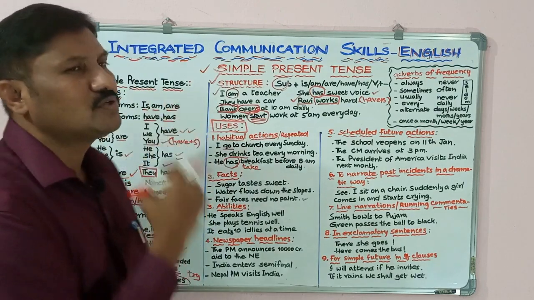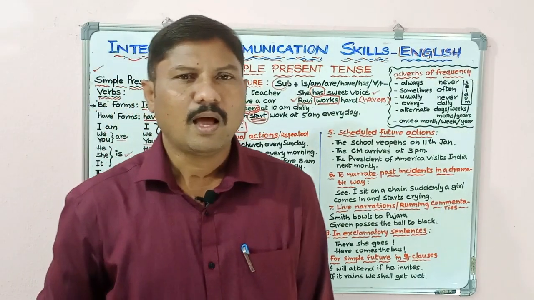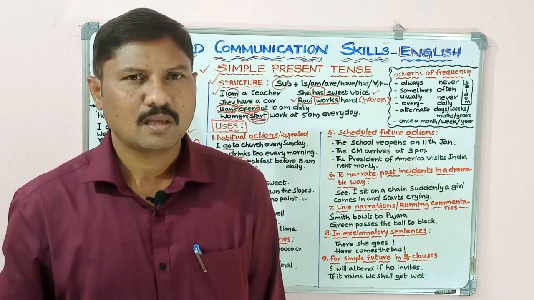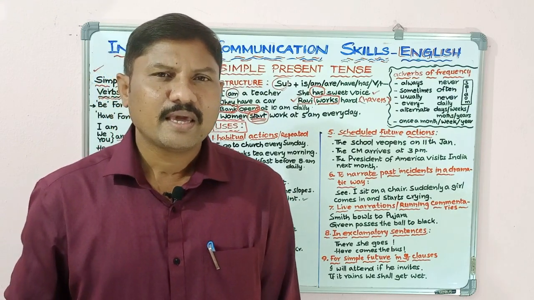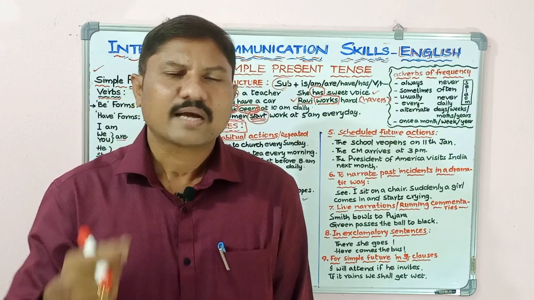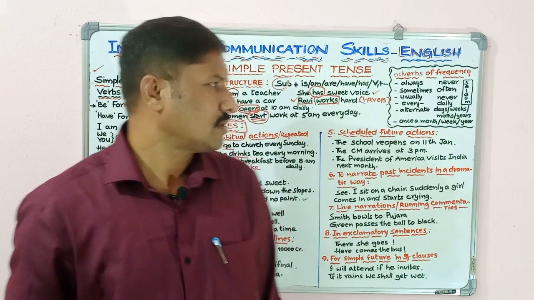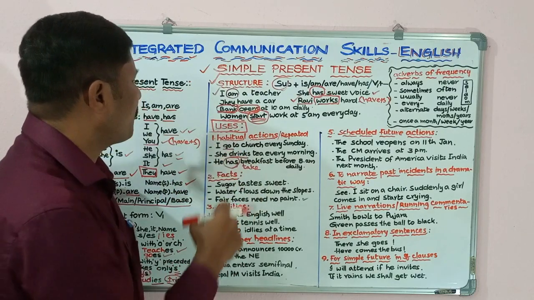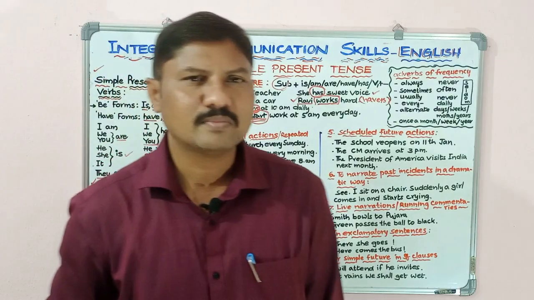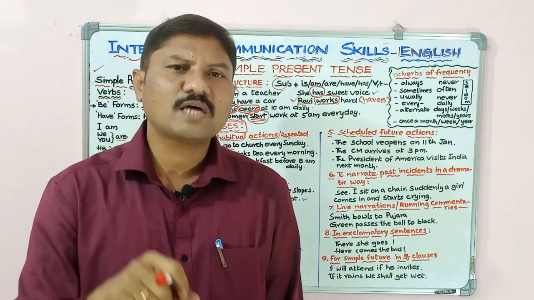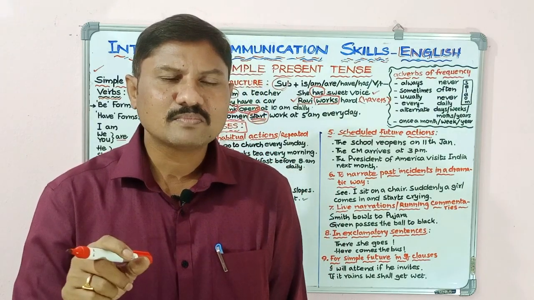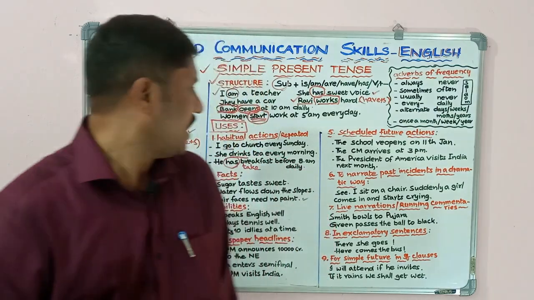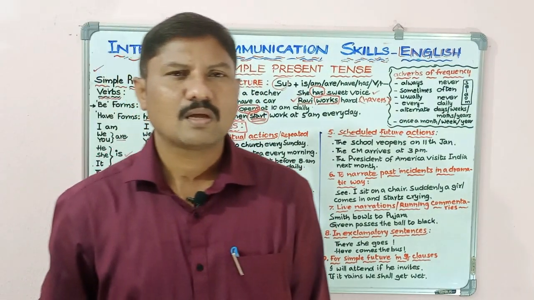So these are all habitual actions. I take a cup of tea every morning. I take a cup of carrot juice every morning. He has breakfast before 8 a.m. daily. She has her breakfast before 9 a.m. every morning. So these are the habitual actions and repeated actions.